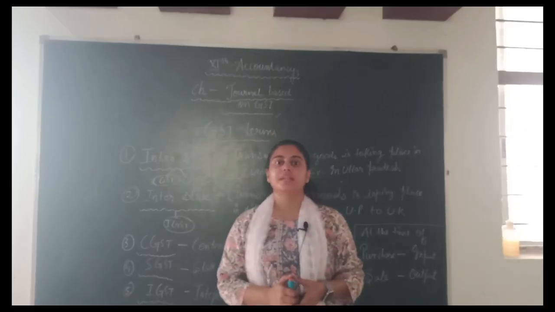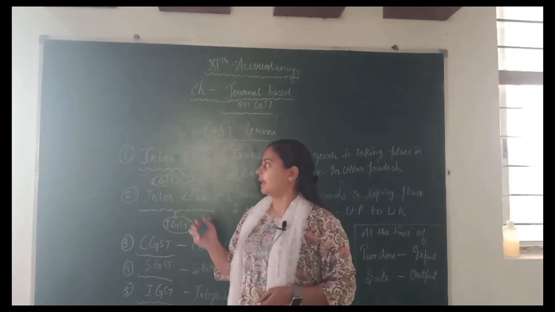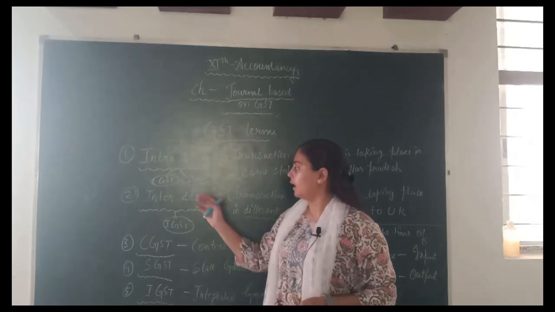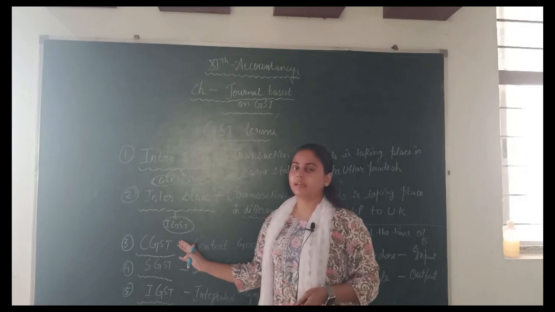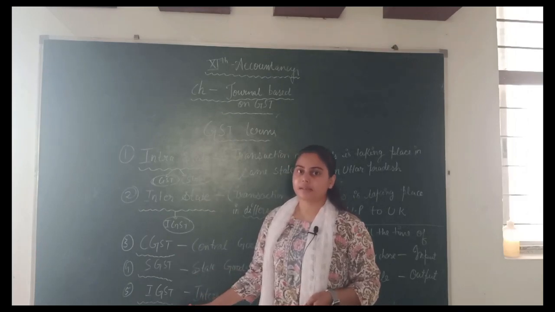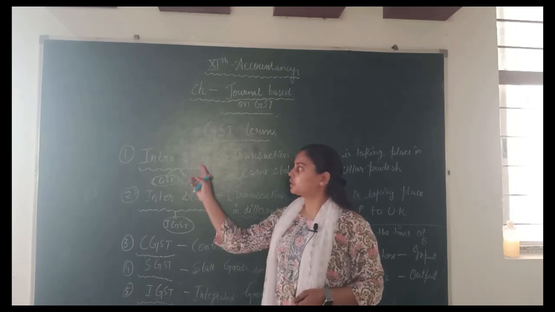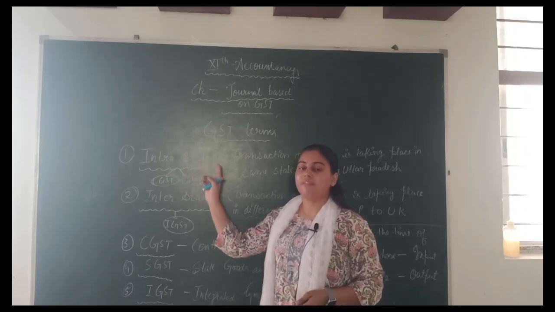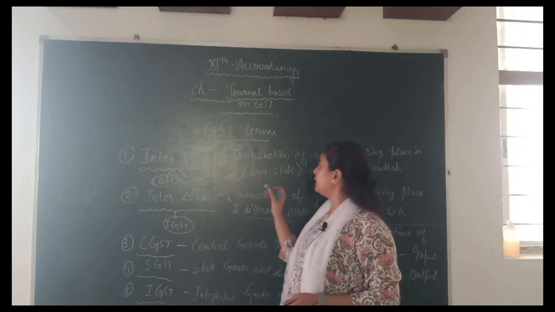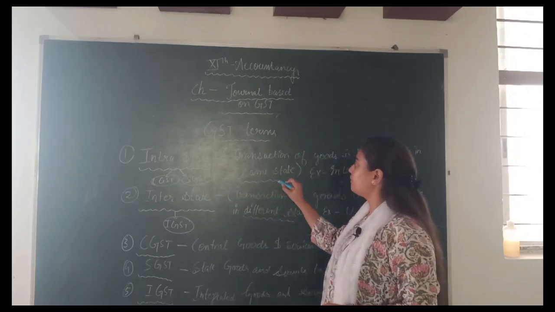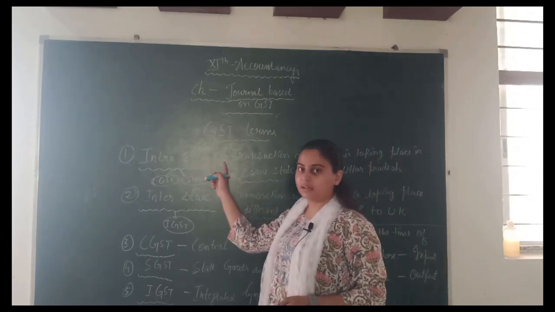Some terms are related with GST: intra-state, interstate, CGST, SGST and IGST. We have to understand these terms. The first concept is intra-state. When a transaction takes place in the same state, we use the word intra-state.